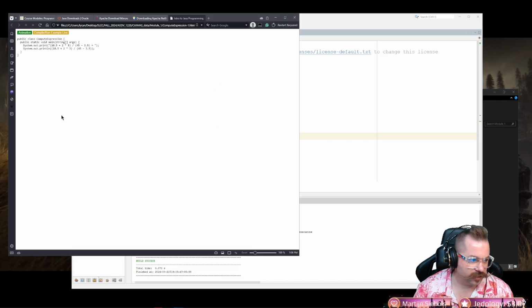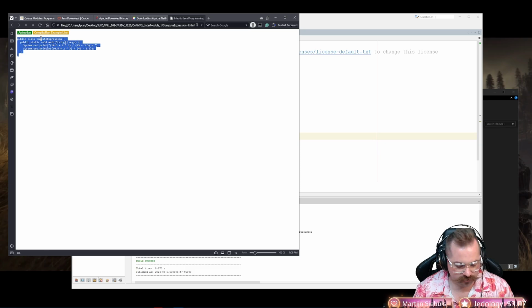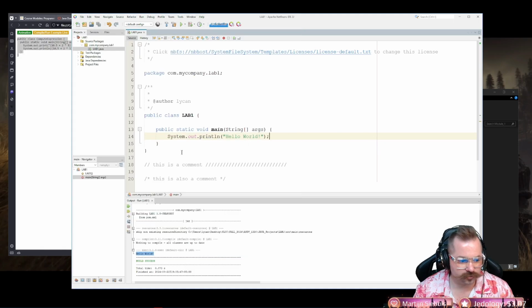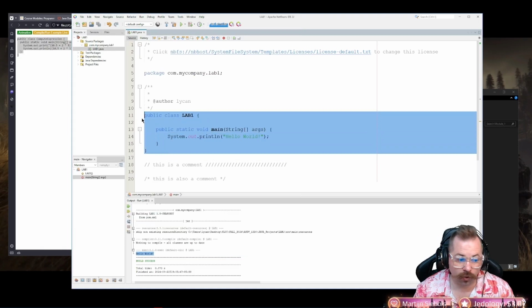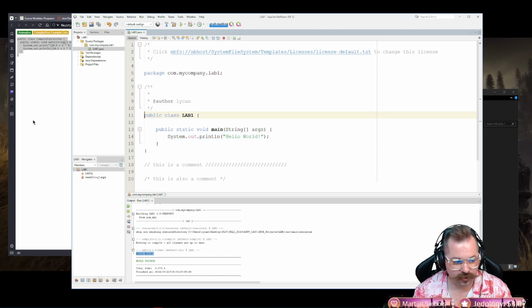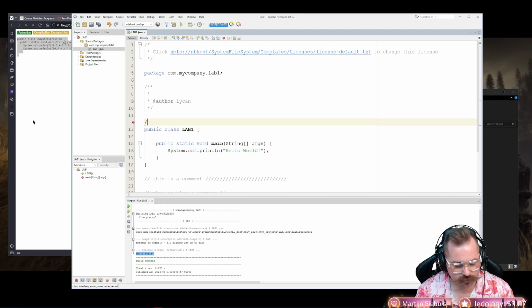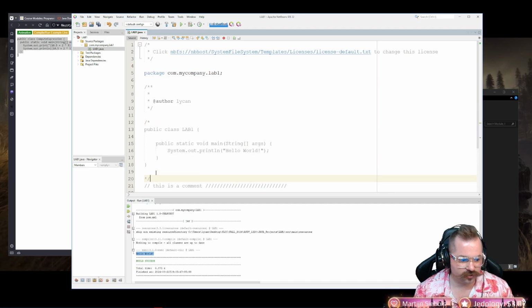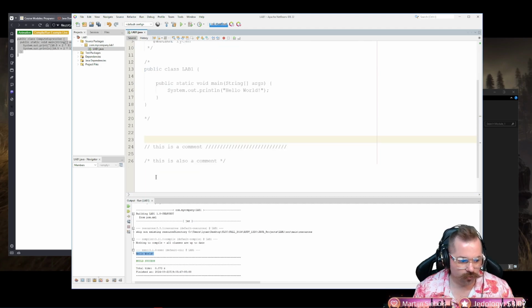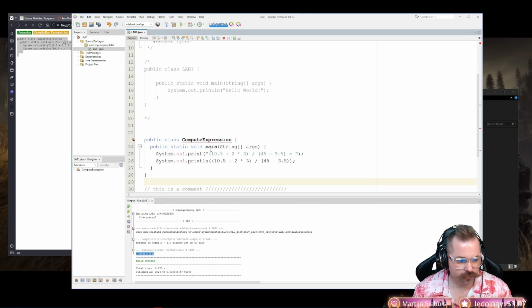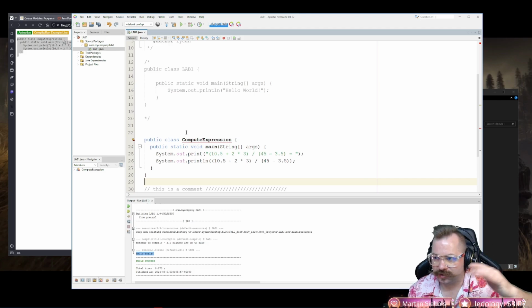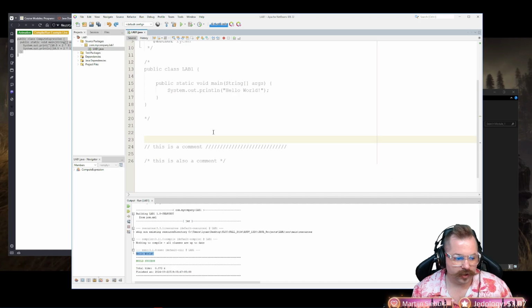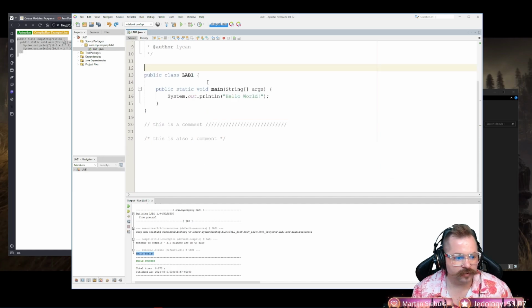Let's copy and paste in one of the ones from Canvas, which is this ComputeExpression. So same thing, I'm going to delete this, or what I can do, and this would be easier, I make a comment, /*, and then */. Now all of that is a comment, and it won't be run. Okay, now what happened? We have an error message, because we didn't name it what we need to name it, which is why making different classes every time is probably your best bet. So I'm going to hit Control Z and undo everything that I just did,